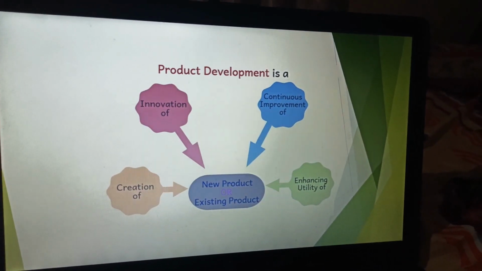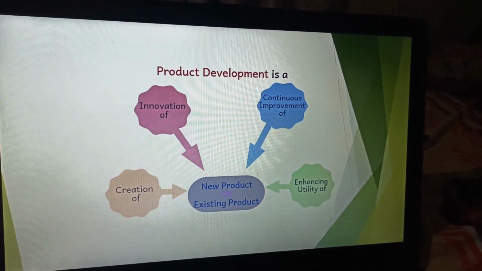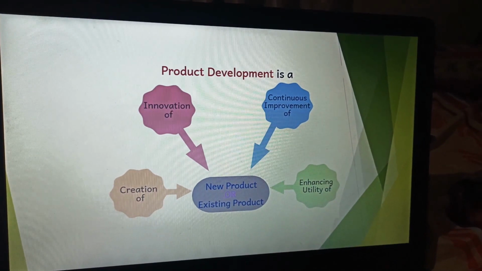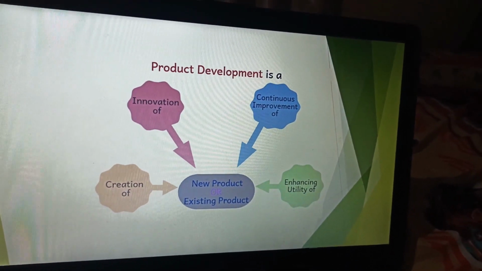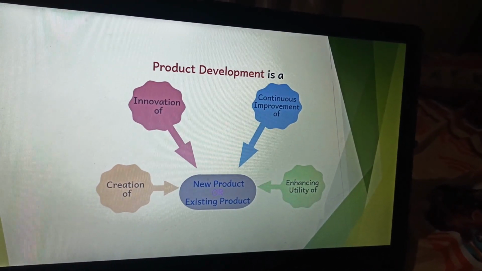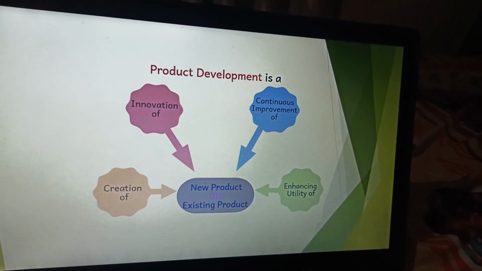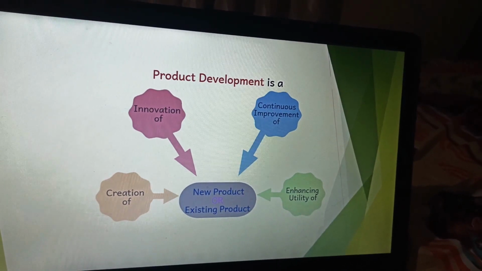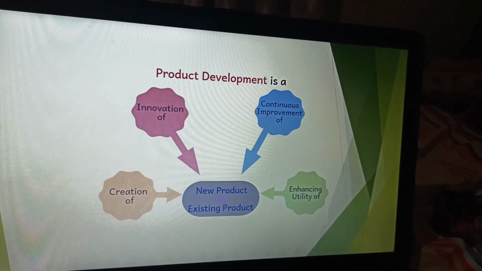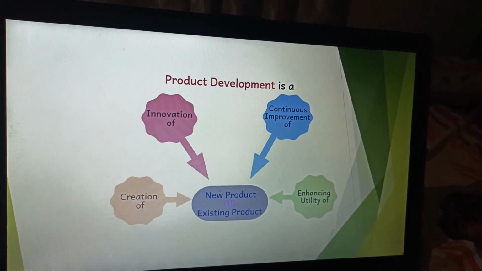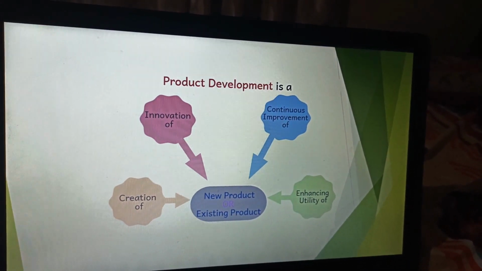And the second is product development, covering new products and existing products. If you have to innovate new products, or if your product is in the declining stage, what do you have to do to rebuild your product? You have to do creation, innovation, continuous improvement, and enhancing utilities. These are the things that you should do.